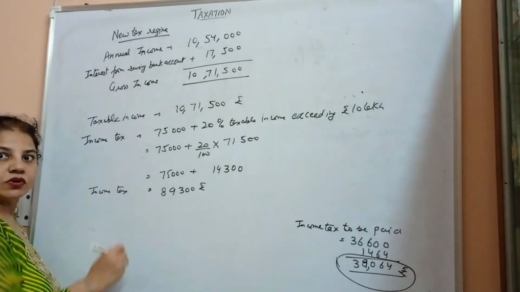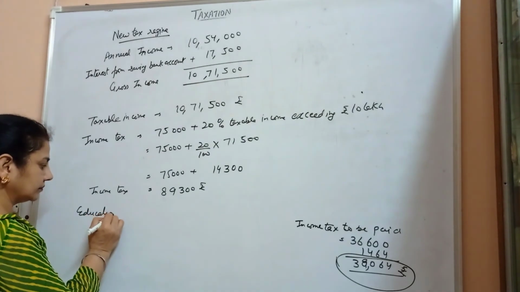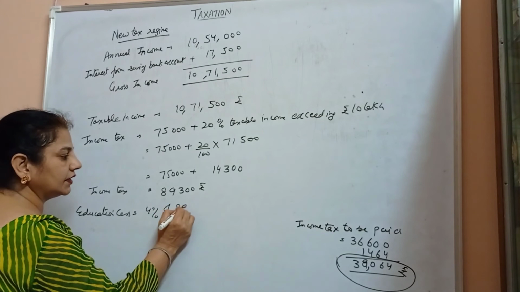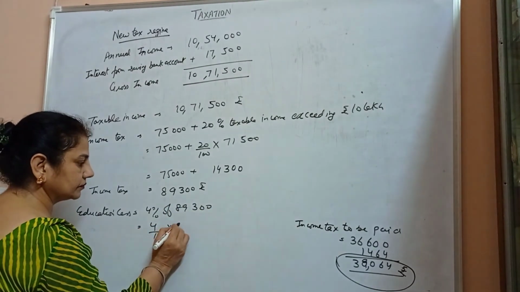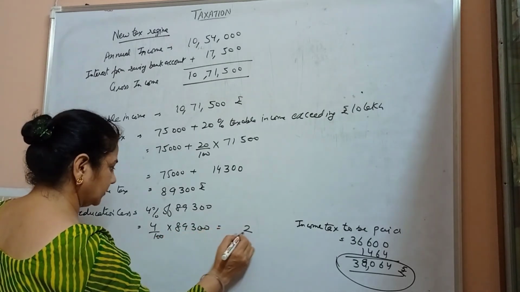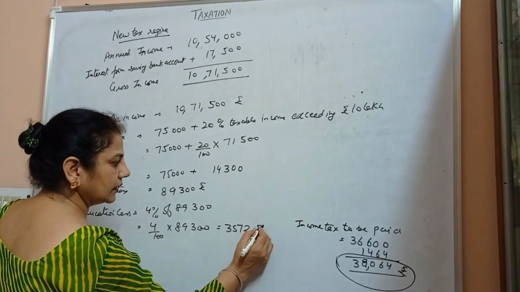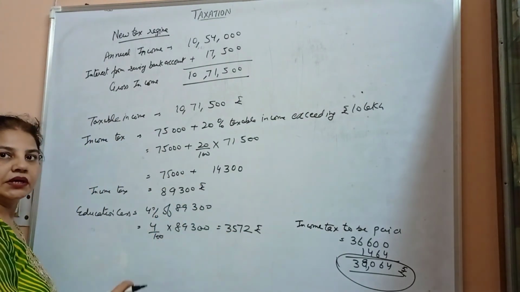And education cess is on income tax. So 4% of 89,300 comes out to be 3,572 rupees. This is added to the income tax.